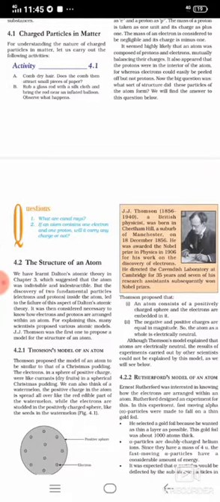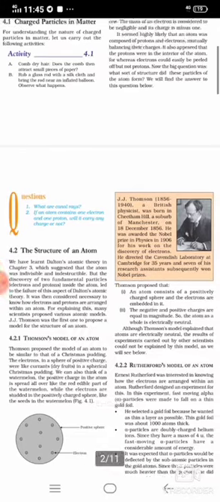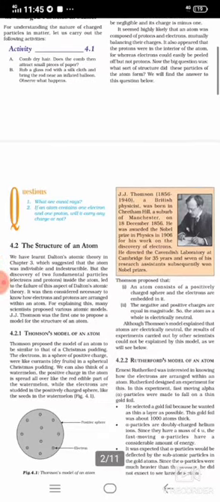So here two questions are for you. What are canal rays? If an atom contains one electron and one proton, will it carry any charge or not? What are canal rays? Canal rays are the rays having positively charged particles, and they come from the gas discharge experiment conducted by E. Goldstein.